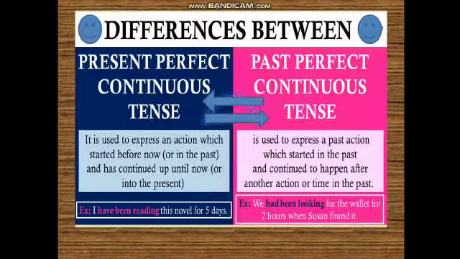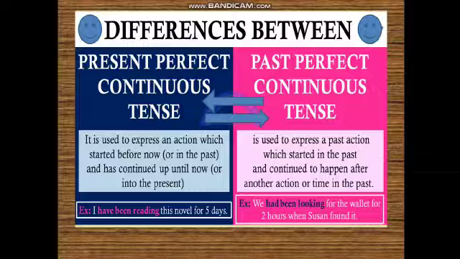Now the difference between present perfect continuous tense and past perfect continuous tense. Present perfect continuous tense is used to express an action which started before now and has continued up till now. Means whatever is finished just before you are speaking, that is your present perfect continuous tense, and it continued for a duration of time. So I have been reading this novel for 5 days. Means till now I have been reading this novel. Still you might be reading and you are in continuation up till now, or in the present. So that's why you've used present perfect continuous tense over there.